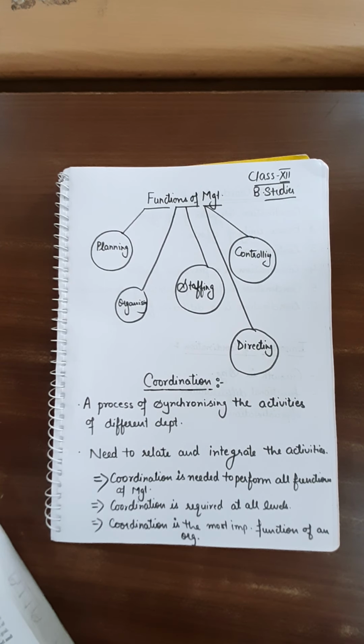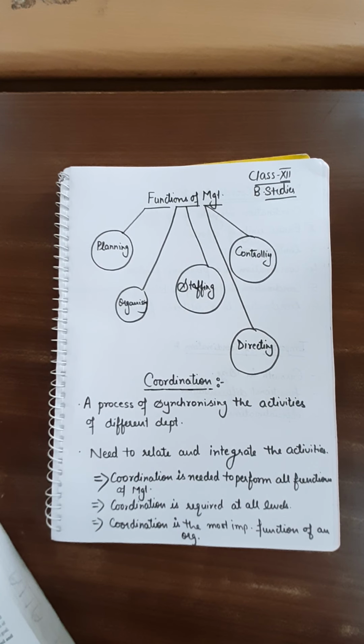Now the next topic is coordination. Here coordination means the process of synchronizing the activities of different departments. Synchronization means that you have to make an orderly arrangement of activities of different departments to achieve the goal of the organization. Clear? It means that orderly arrangement of activities means teamwork is required. Means we need teamwork. If there is no teamwork, we will not be able to achieve our goal. So there is a need to relate and integrate the activities of different departments too.